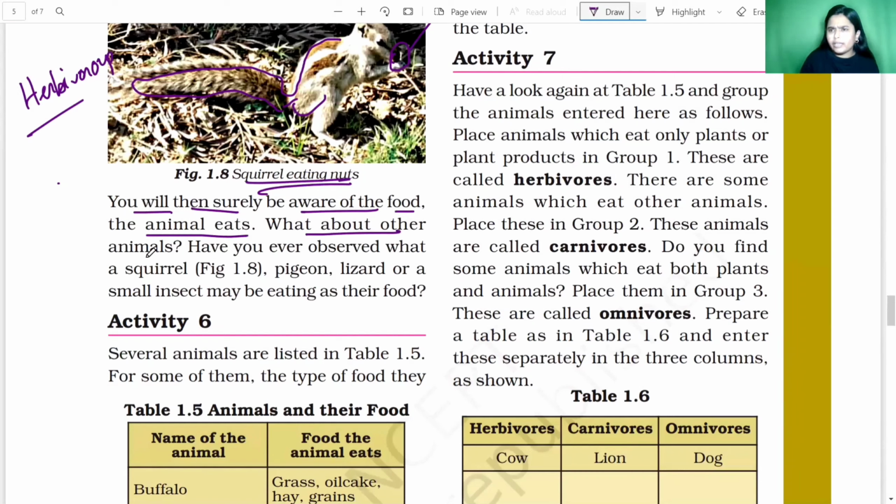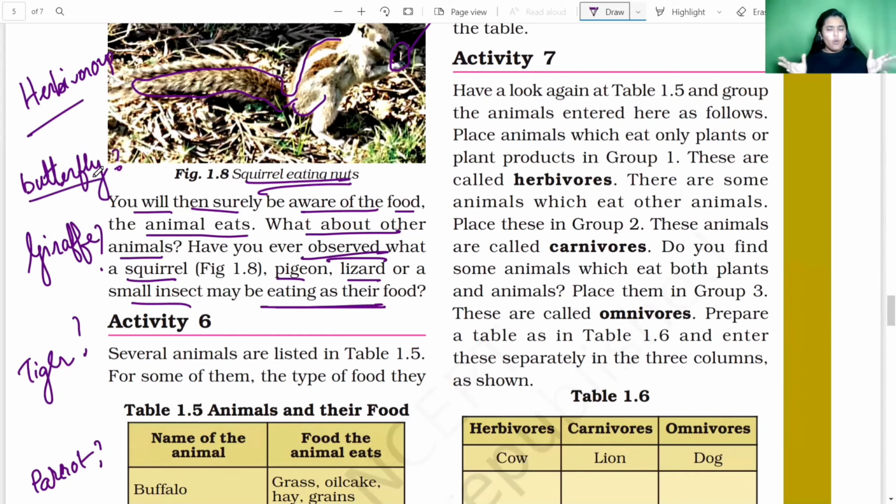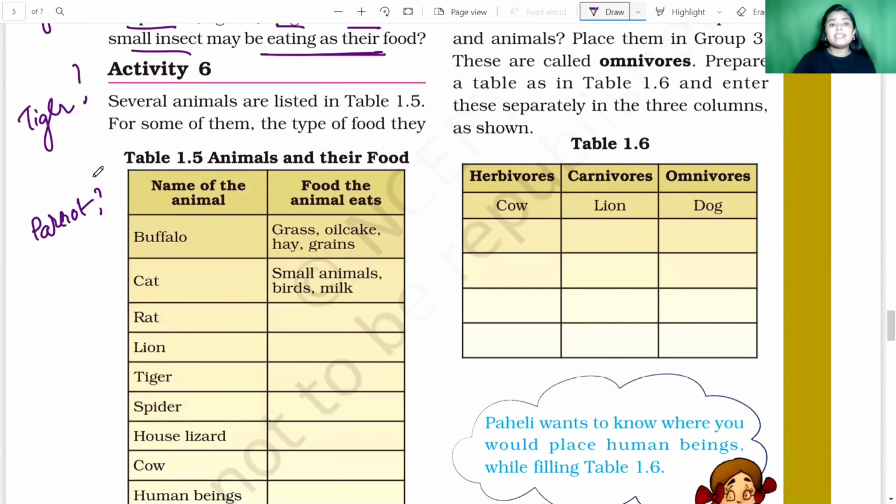Now you will surely be aware of the food the animals eat. What about the other animals? Like what does the giraffe eat? What does the tiger eat? And what does the parrot eat? Okay, so you must know about them, right? Have you ever observed what a squirrel, a pigeon, a lizard, or a small insect eats as their food? Now tell me in the chat section, what does a butterfly eat? Do you know? If you know, then let me know in the chat section.